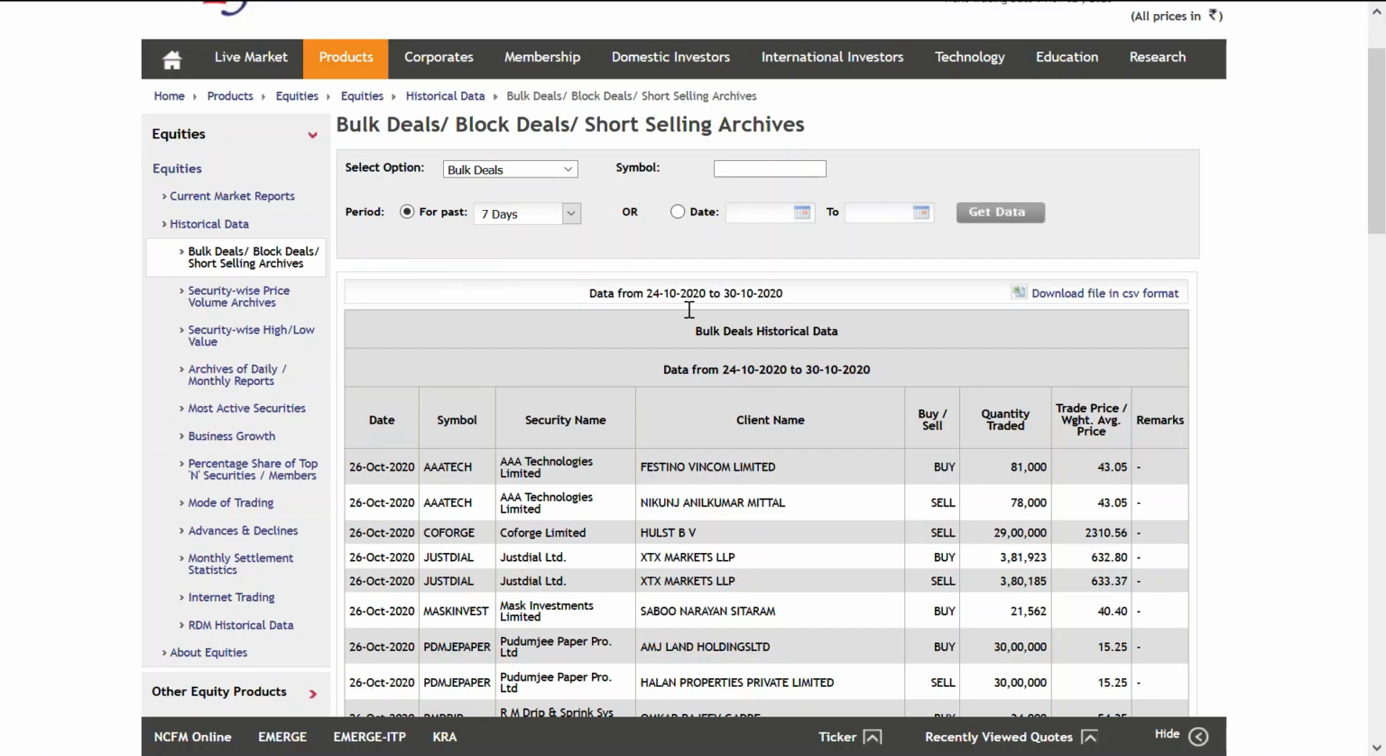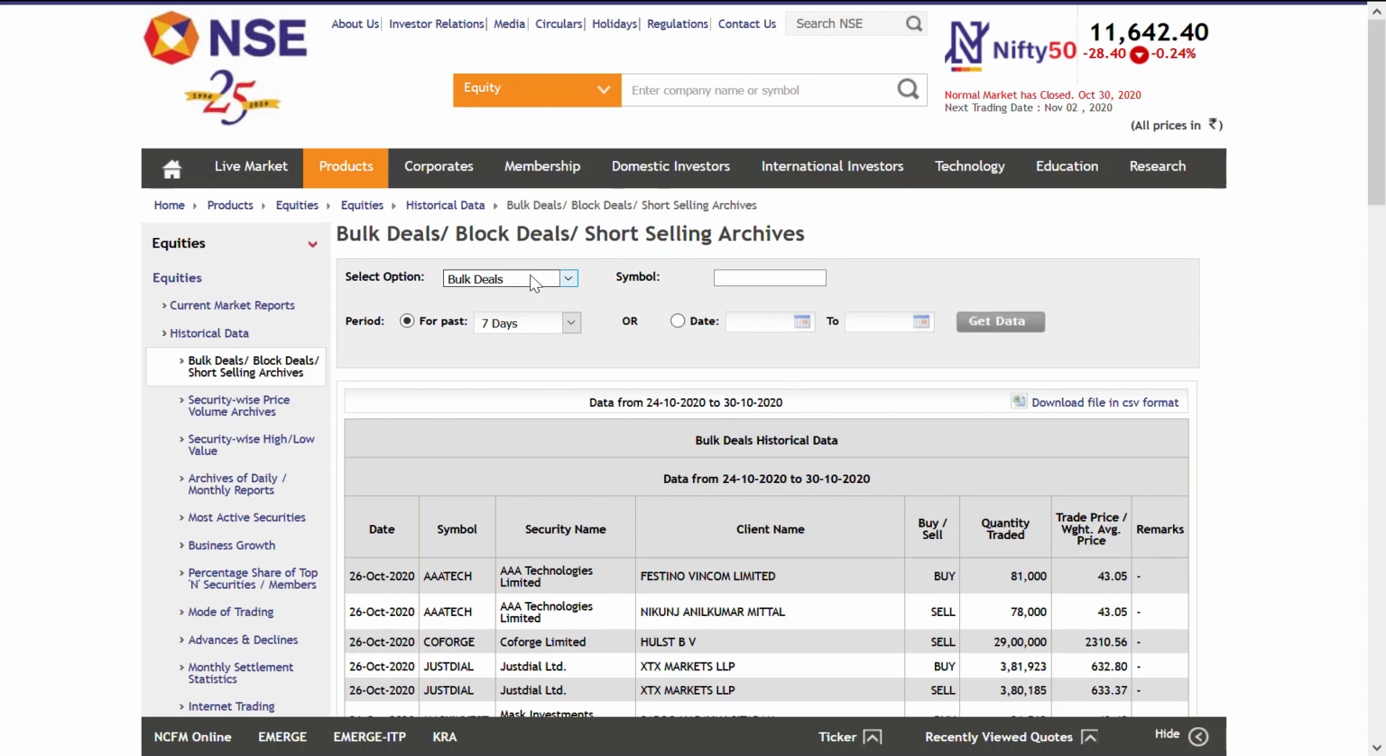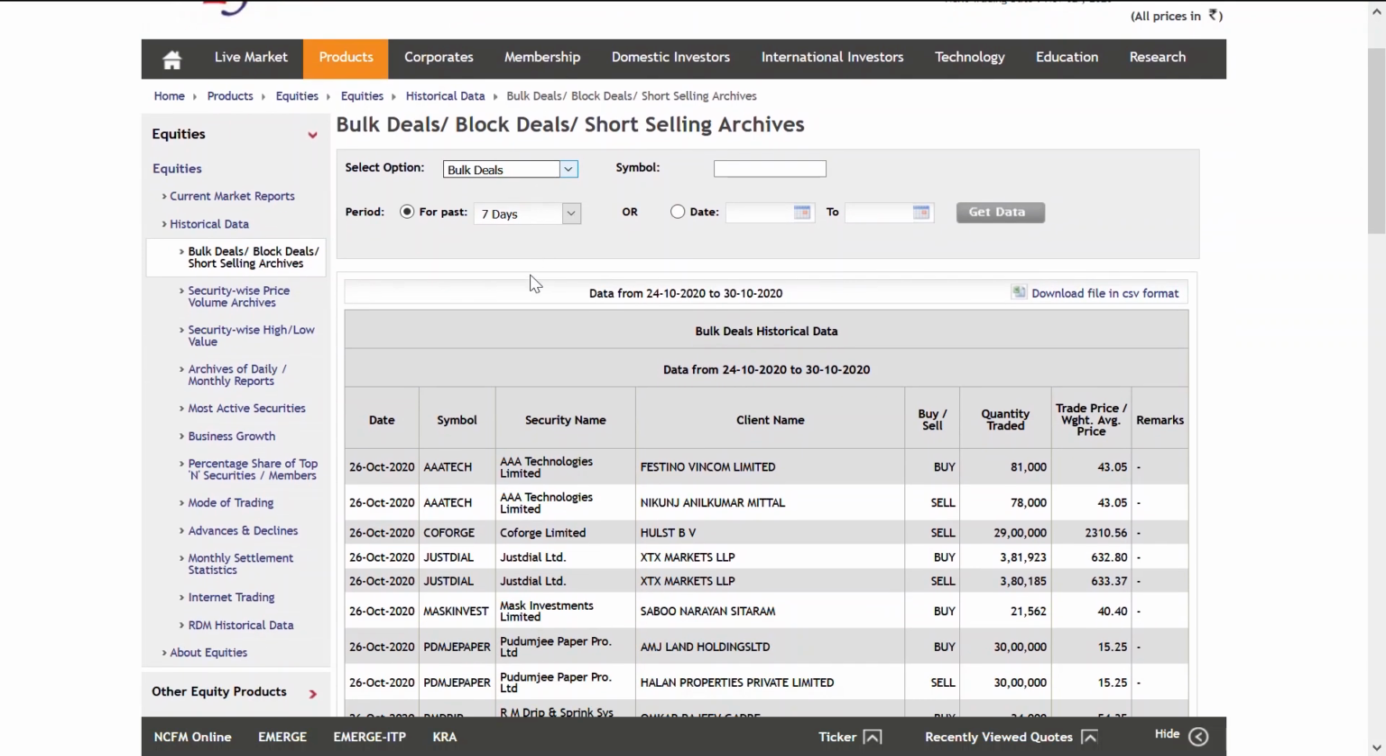Today we are going to see about bulk deals. So let us see where to get the bulk deals. Generally on nse.co.in we get these bulk deals only after market hours. You just go to products, then equities, then historical data, then bulk deals. If you check, you can click for 1 day or past 7 days.